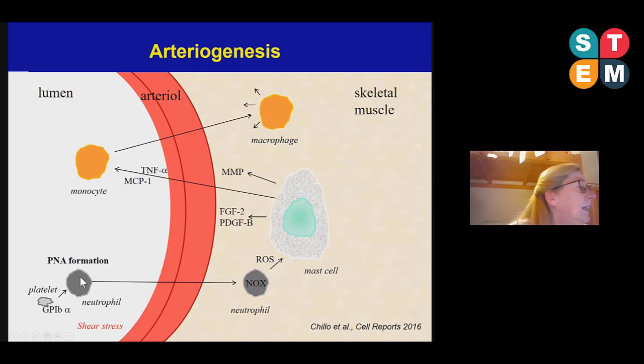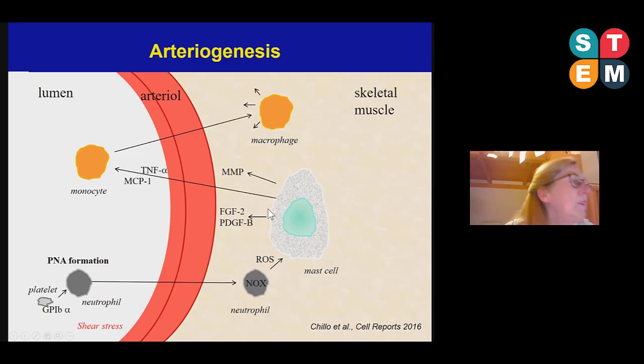Concomitantly, neutrophils are activated. There is an extravasation of these neutrophils, and these neutrophils produce via the NOX2 reactive oxygen species, so ROS. And this ROS activates mast cells. Then these mast cells release some growth factors.